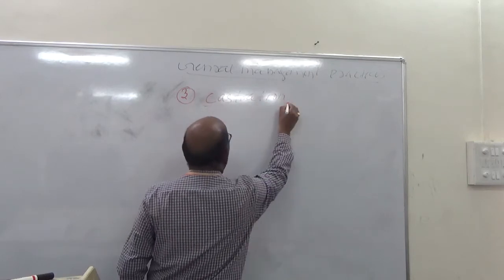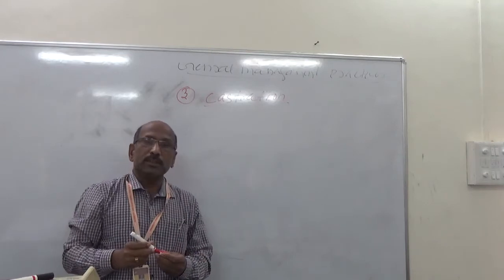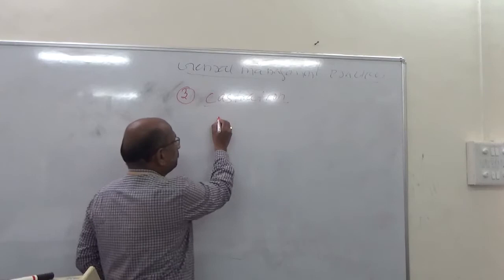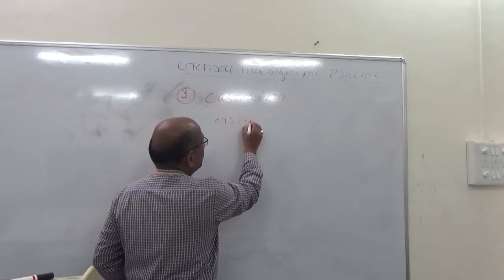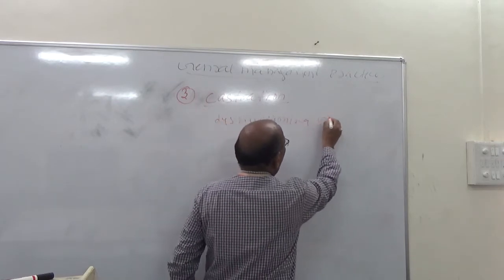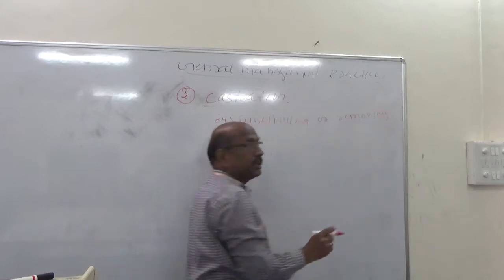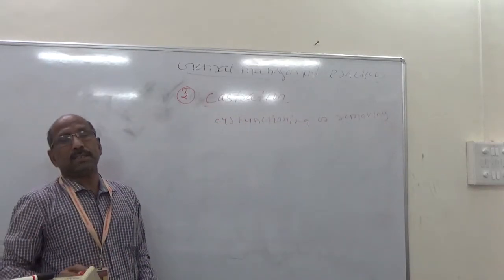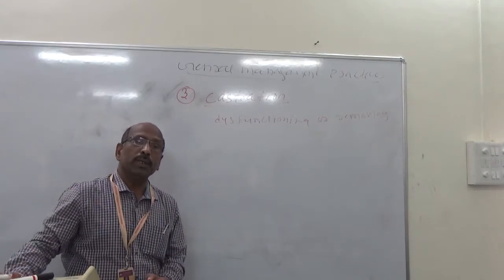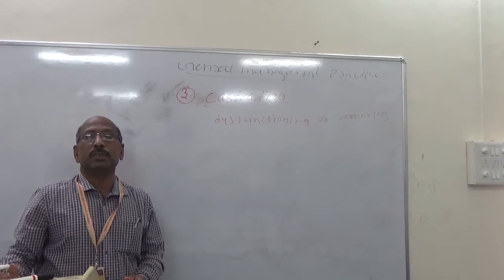The third practice is castration. Castration means dysfunctioning or removing the essential reproductive organs in males.